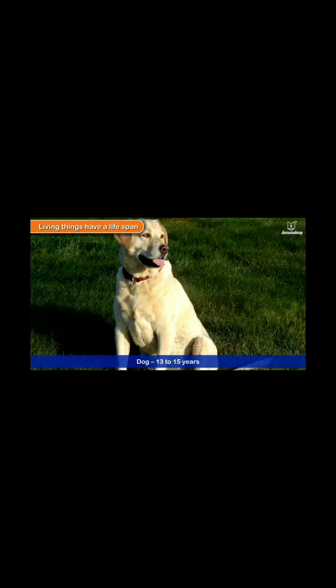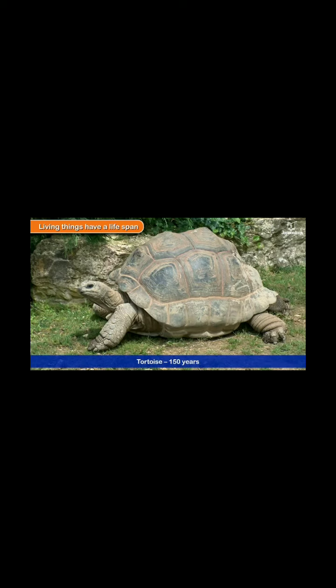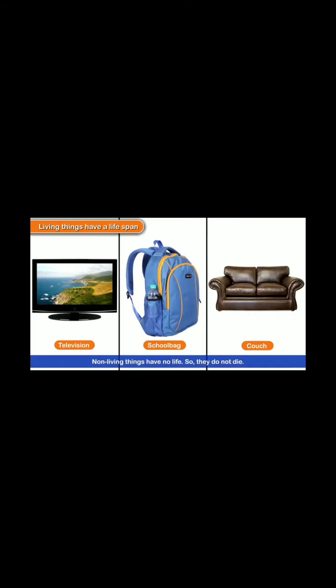Housefly: 20 to 30 days. Dog: 13 to 15 years. Tortoise: 150 years. Human being: 70 to 85 years. American redwood tree: 500 to 700 years. Non-living things have no life, so they do not die.